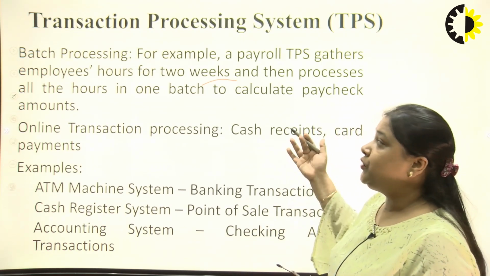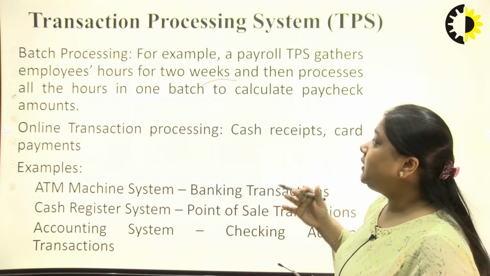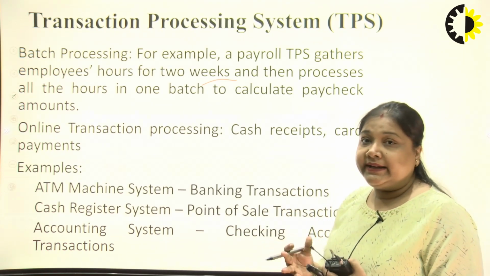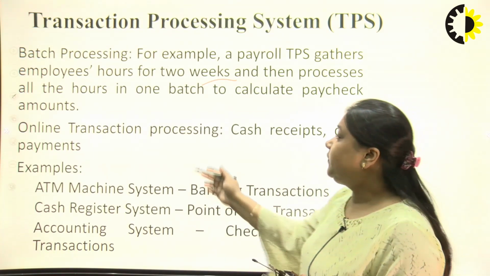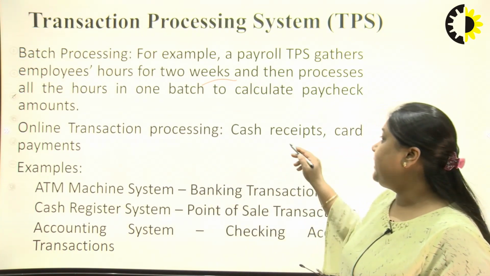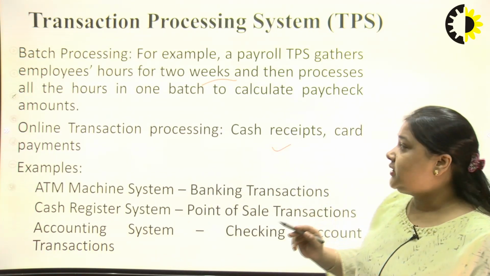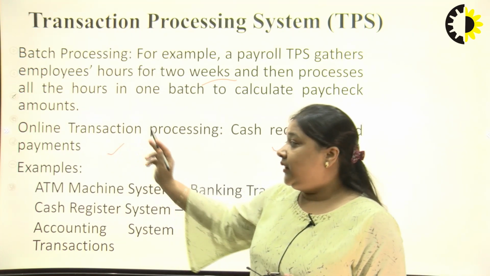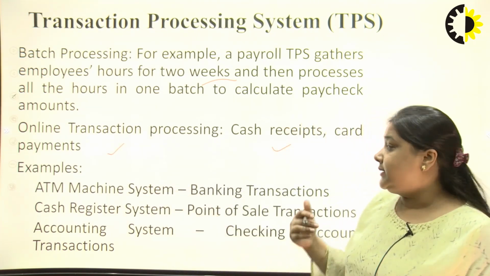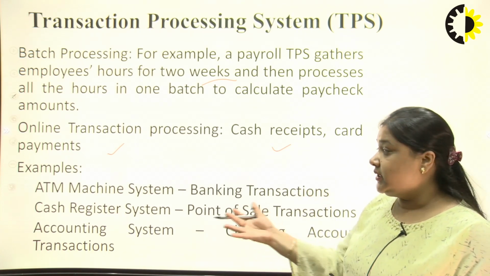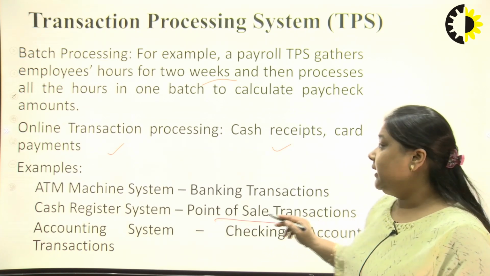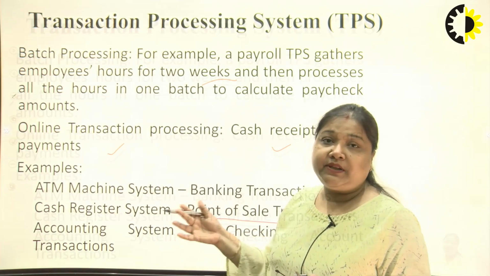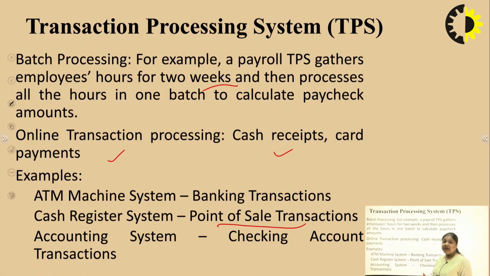So in batch processing, all the information is collected and then processed as a batch. And in online transaction processing, likewise, cash receipts, card payments, for example, ATM machine system, banking transactions, cash register system, POS transactions, are all examples of online transaction processing.